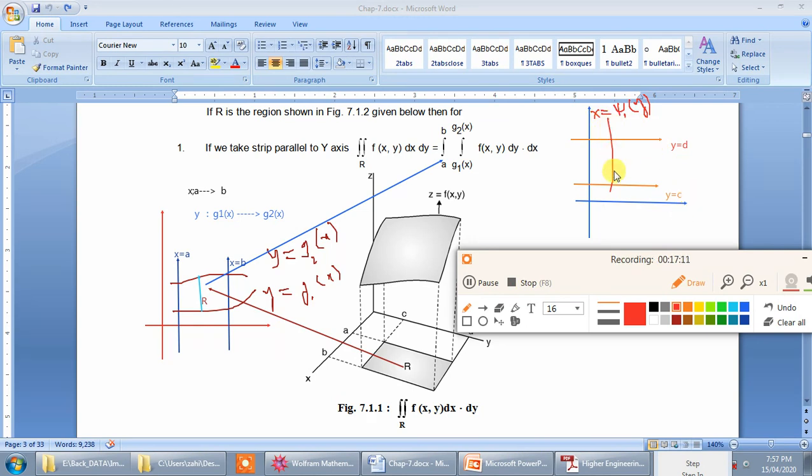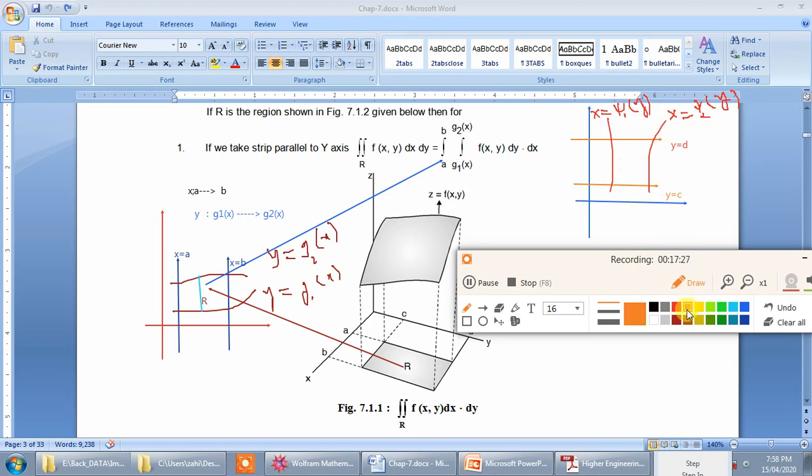So suppose that this curve is x is equal to psi 1 of y, and suppose that we have a second curve like this, and its equation is x is equal to psi 2 of y.